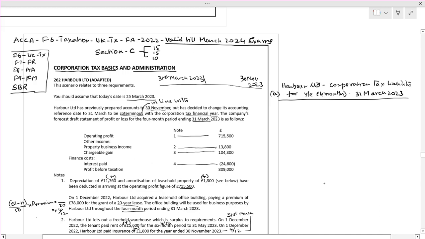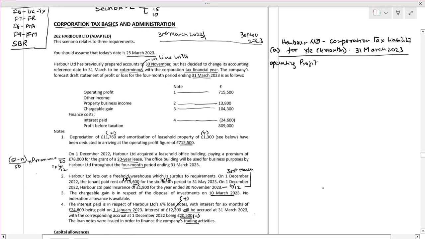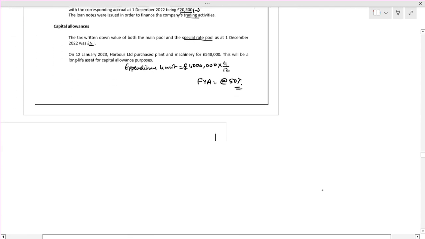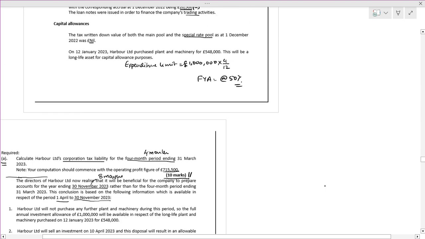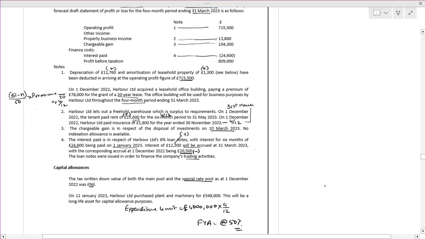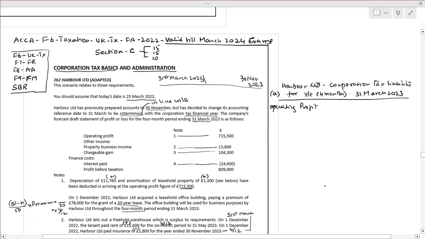Now, once you have done like this, other things are very easy. Is it right? This is for only 4 months. Now you have the operating profit. They said very clearly, you have to start with the operating profit. It is given in the note: 715,500 pounds.